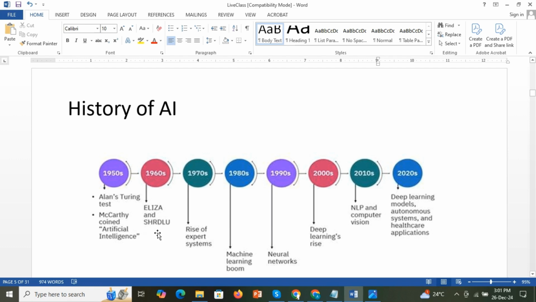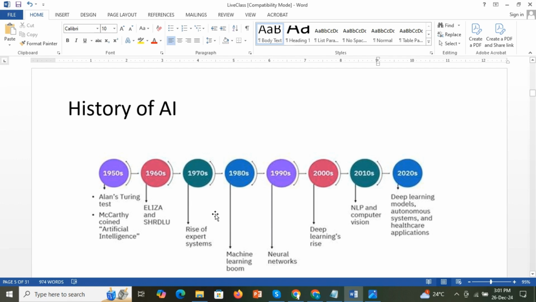And SHRDLU is a natural language processing system that could understand and execute simple commands in a blocks world. It had very limited vocabulary and syntax. So these are the achievements which happened during these years, 1950 to 1970.